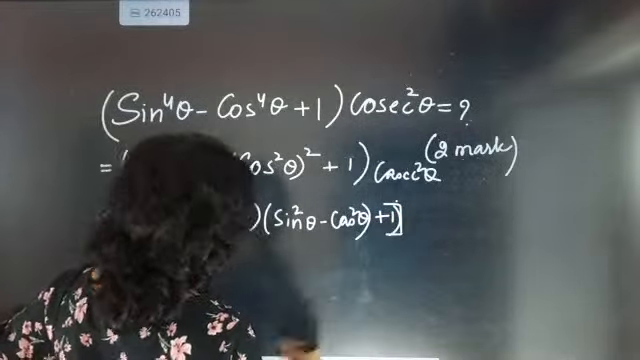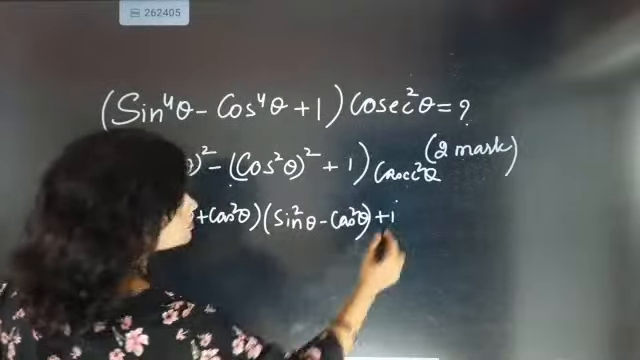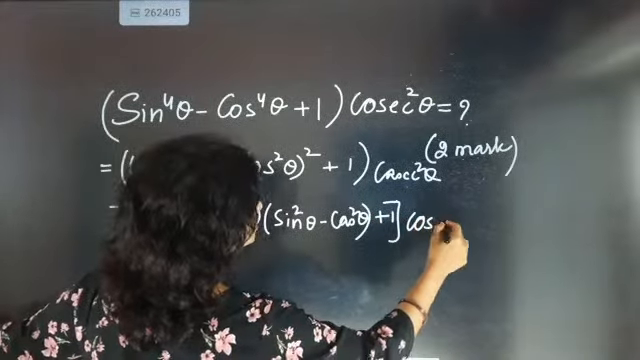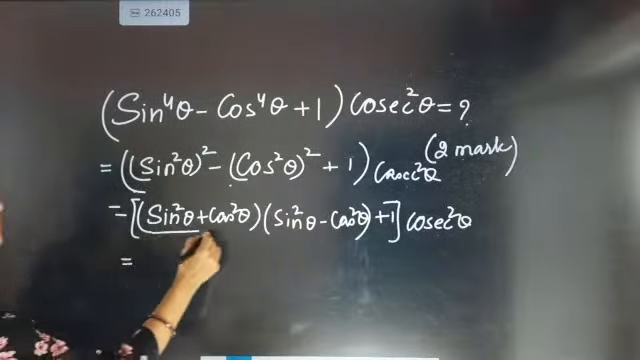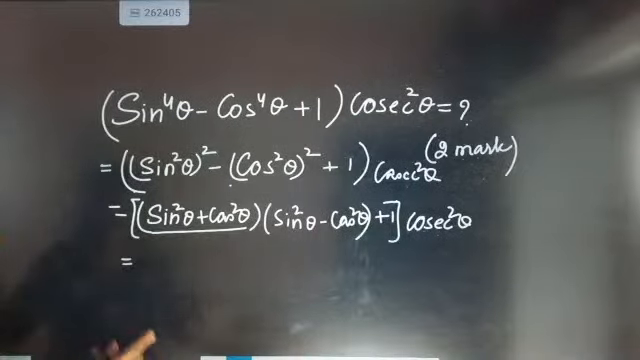Then outside what will be there? Cosecant theta will be there, so it is exactly going to come as cosecant square theta. Now here sin square theta plus cos square theta is nothing but 1. We know the identity formula. According to the identity formula,